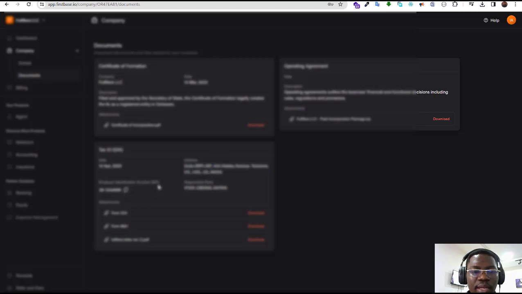Now, the next is my EIN number. So I won't be revealing any of these documents to you. And I also have some forms attached. So there are some documents that will be sent to you after you make the payment, I think, like form SS-4. You also get form 8821. Then you also get your letter of EIN, which you can download. Right. So on your First Base dashboard, you can see your EIN number displayed there, and you can also download a letter, and that letter contains your EIN number as well.